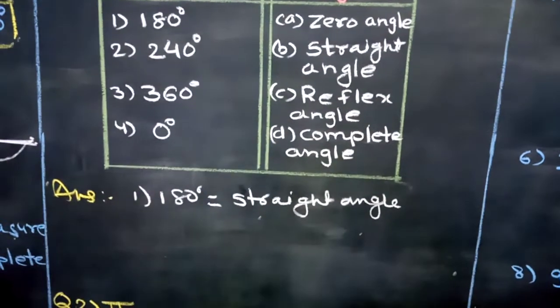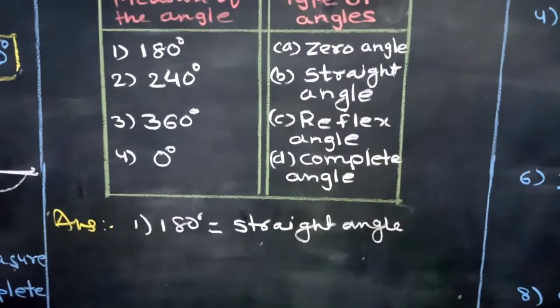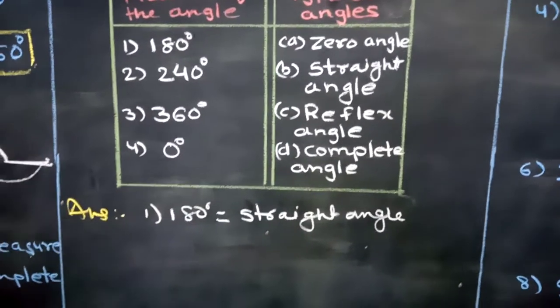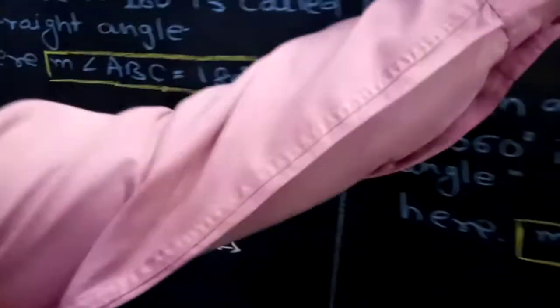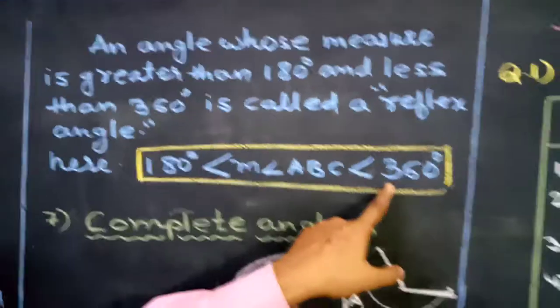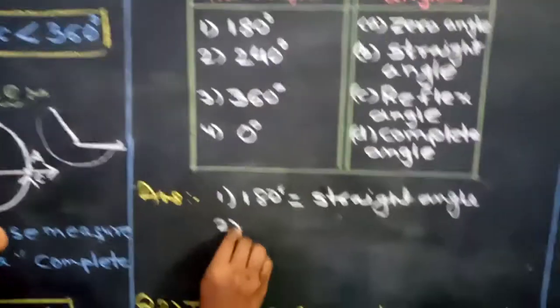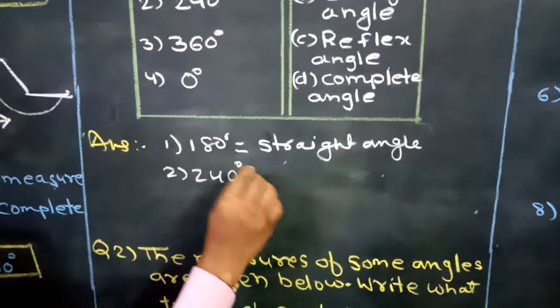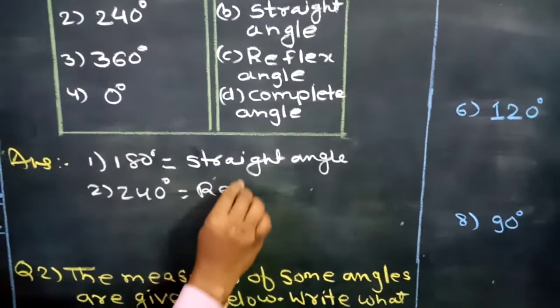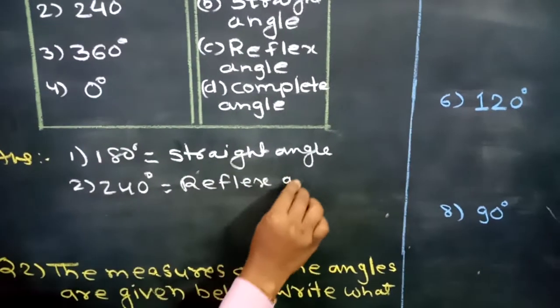Now the second one is given 240. Now you can apply your mind here. 240 is more than 180, but it is less than 360. So which kind of angle will this be? This will be a reflex angle, because a reflex angle is an angle which is more than 180 but less than 360. So here, 240 degrees is equal to what? It will be a reflex angle. So write here reflex angle.